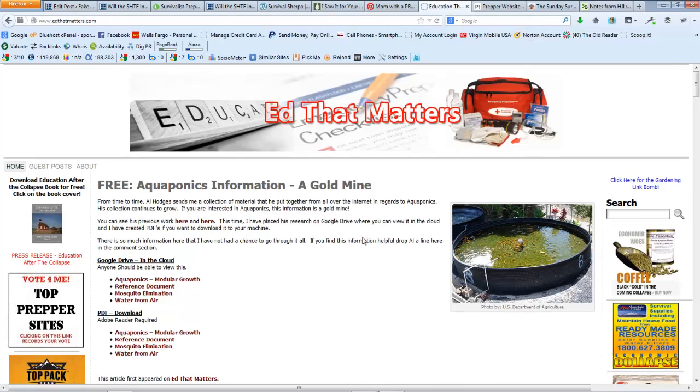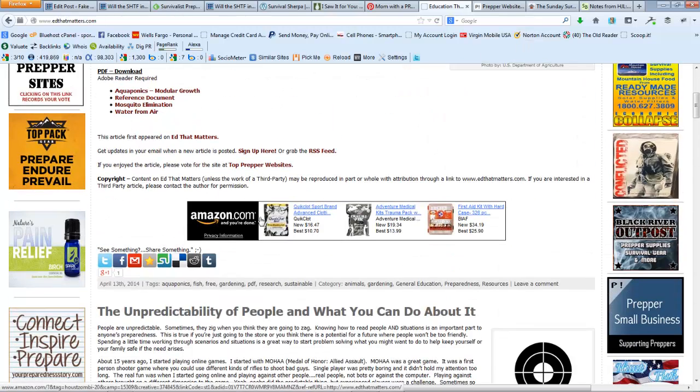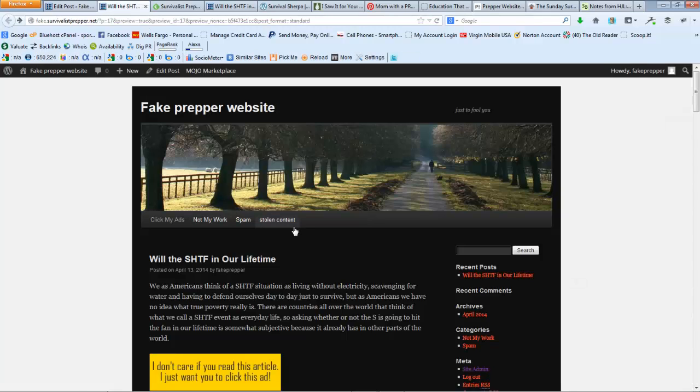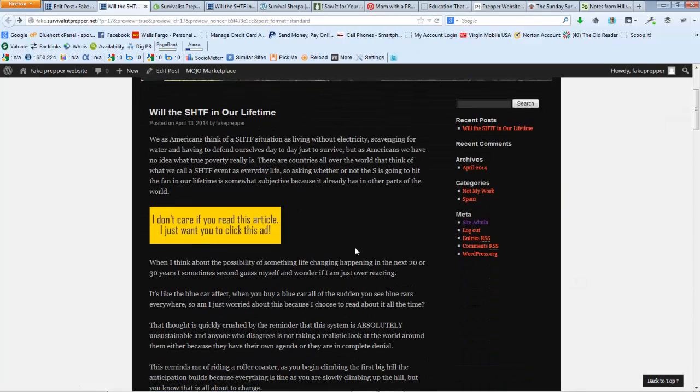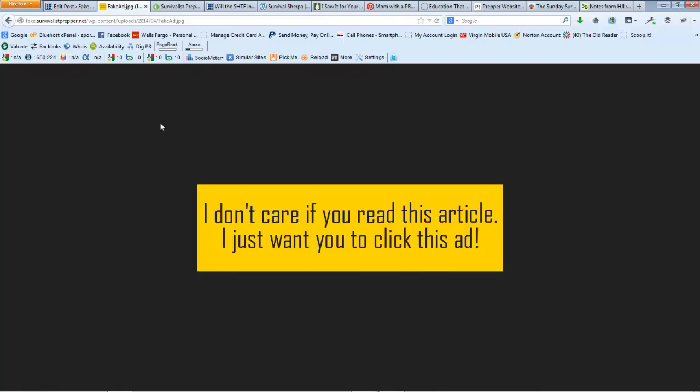So by clicking some of these ads, like Todd's got an Amazon one here, it doesn't cost you a penny, and you're helping out these websites. You're helping us make sure that we can still add that valuable content. When you click one of these guys' websites, you're helping them. You're doing exactly what they want. They don't care about you learning anything. They don't care about teaching you. They care about you clicking on their ads and getting off of their site. That's all they want to do.